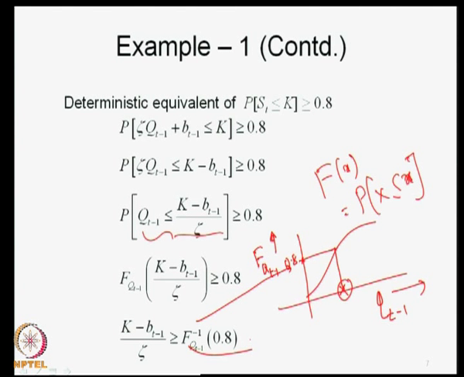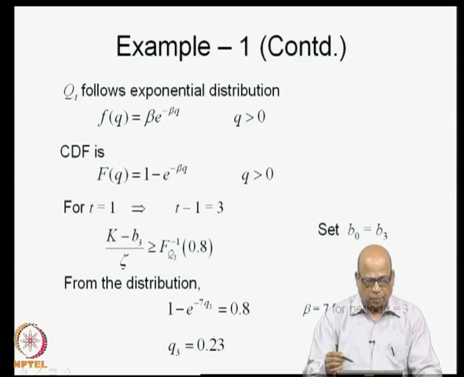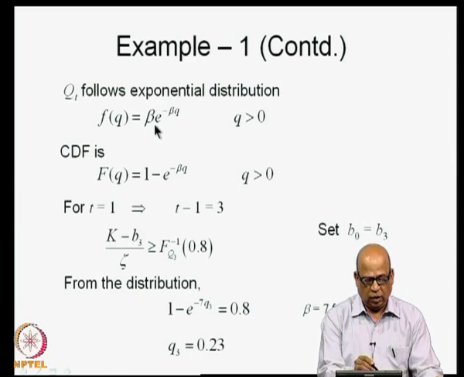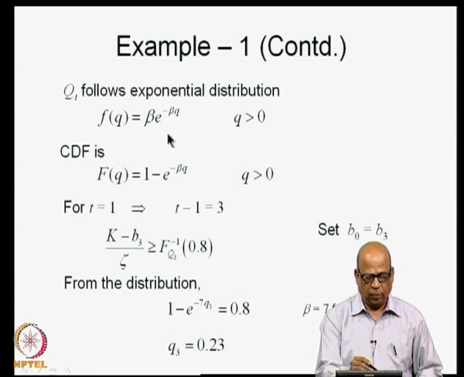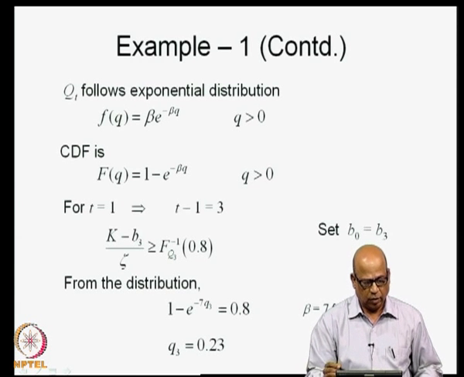So, this can be got once the distribution is given, and this is a known value or a decision variable, deterministic. This is a deterministic decision variable, and this is specified. Therefore, this becomes a deterministic equivalent. Now, it is given that f of q is an exponential distribution. So, we have β e to the power minus β q for q greater than 0 for all the time periods, but the β is different for different time periods.